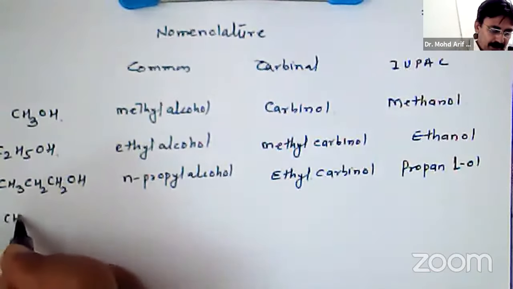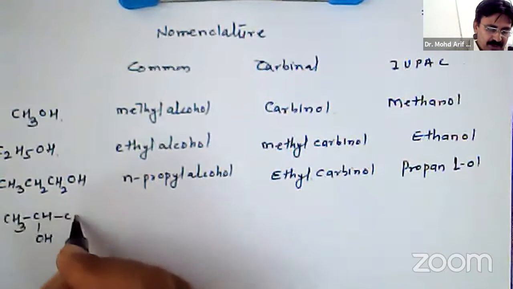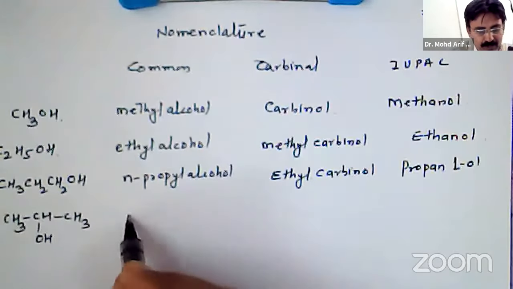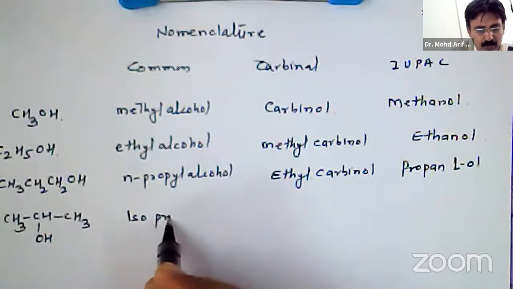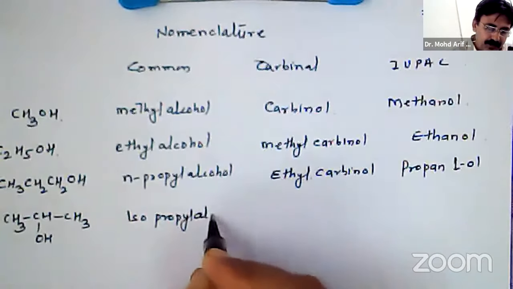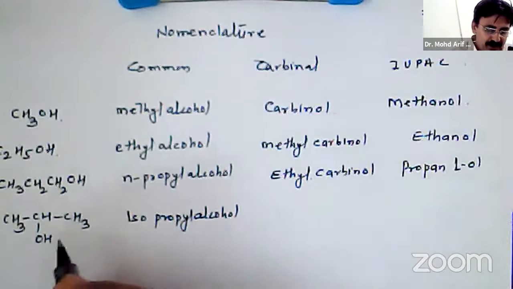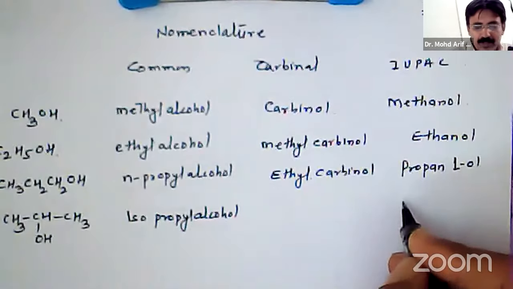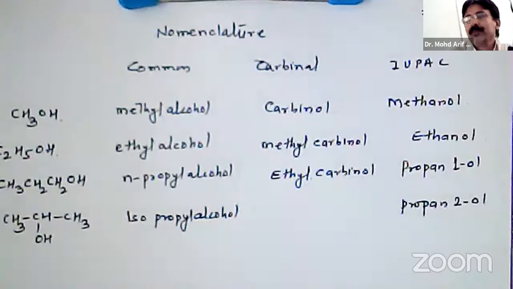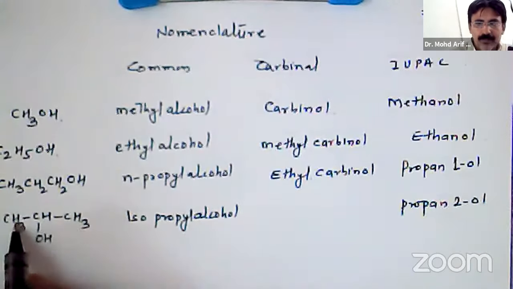Then the next compound is CH3CHOHCH3. This group is an isopropyl group, so it is isopropyl alcohol. In IUPAC system, it will be propan-2-ol. 1, 2, 3.